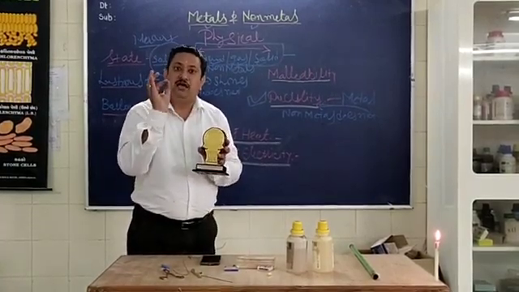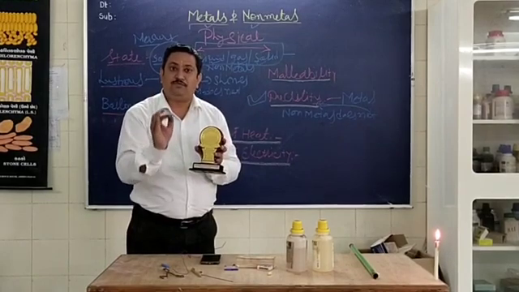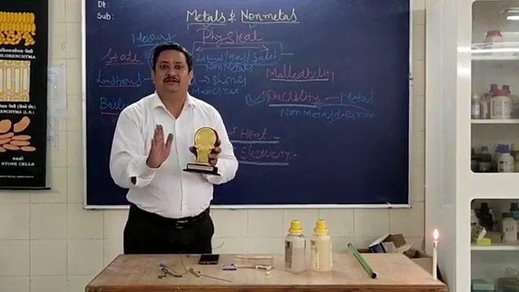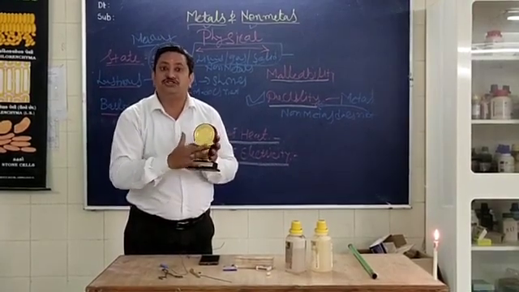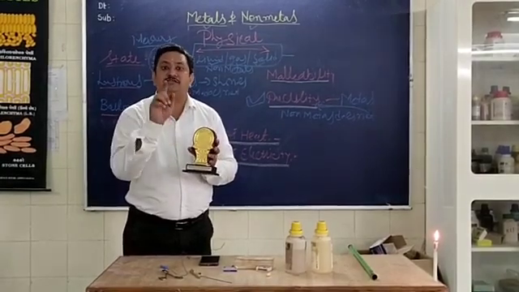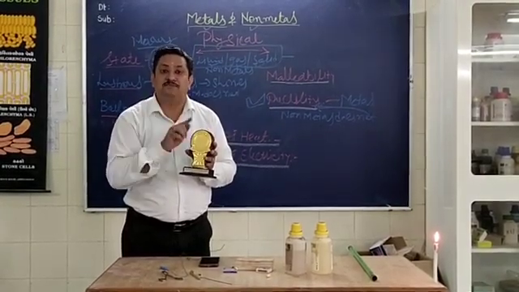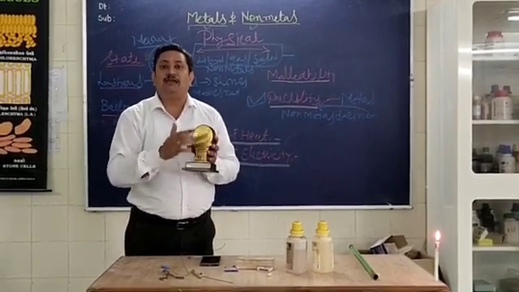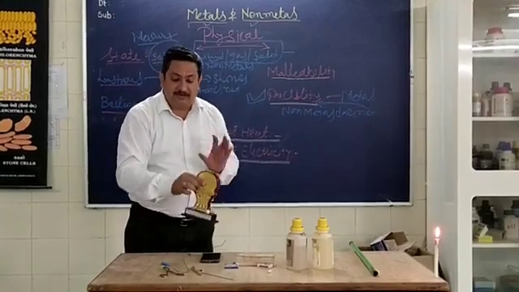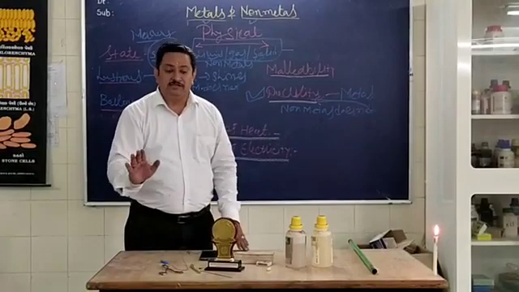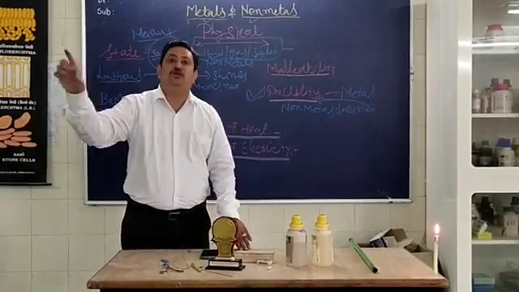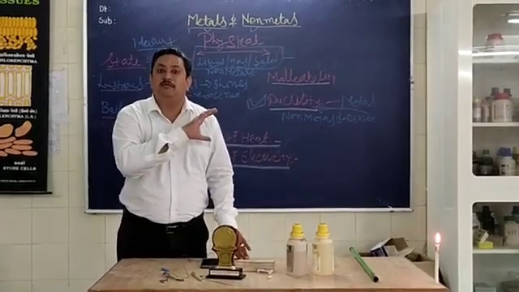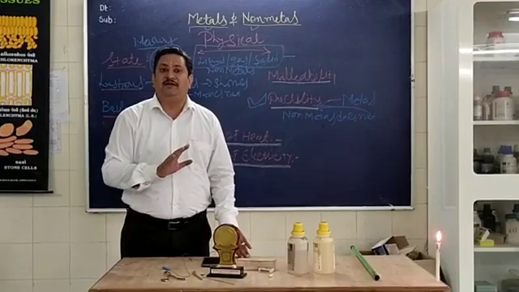The substance which has a property in which it can be converted into a very thin sheet is known as malleable. That substance is known as a malleable substance, and you can see that metals are malleable, but we cannot make a sheet of oxygen or any gas. We cannot make a sheet of bromine. We cannot make a sheet of sulfur or any other non-metals.